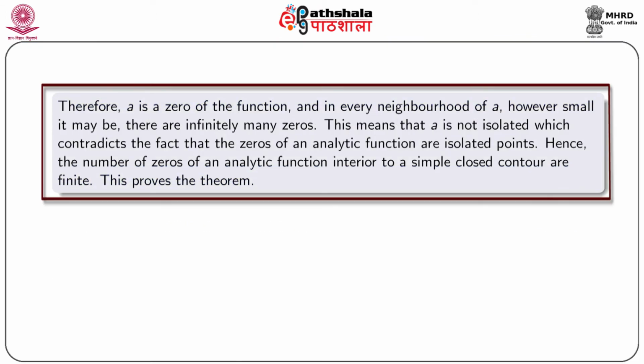Therefore, a is a zero of the function, and in every neighborhood of a, however small it may be, there are infinitely many zeros. This means that a is not isolated, which contradicts the fact that the zeros of an analytic function are isolated points. Hence, the number of zeros of an analytic function interior to a simple closed contour is finite. This proves the theorem.